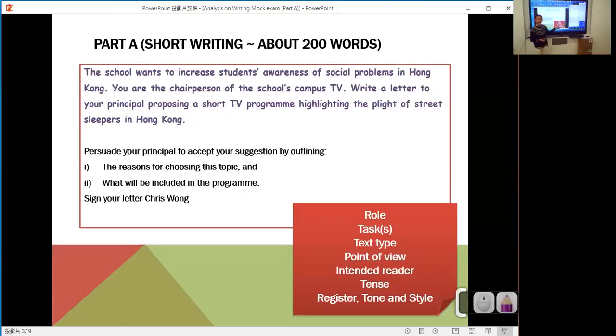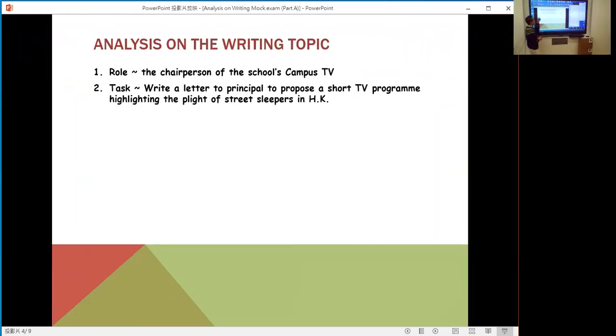So who will receive your writing? Yes, the principal. This is the receiver. And what is the text type? It seems that this is a proposal, but this is not a proposal. This is a letter, not a proposal. But in the letter, you need to suggest, recommend, and propose.